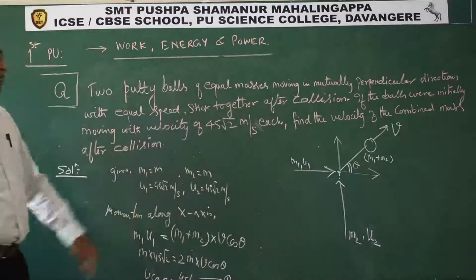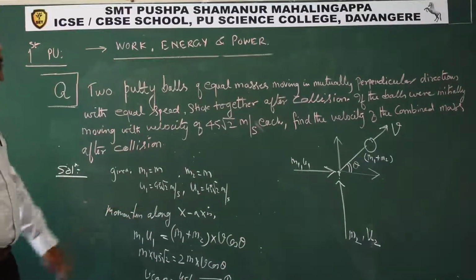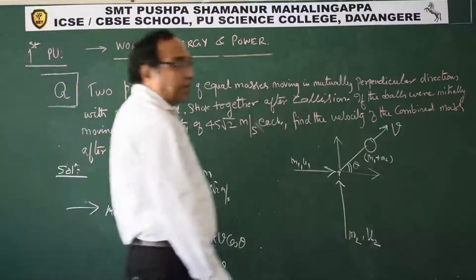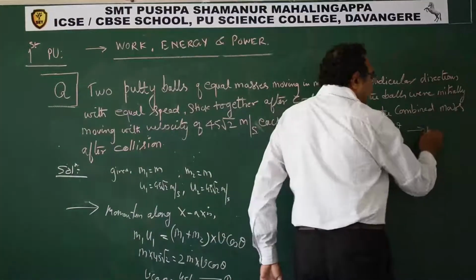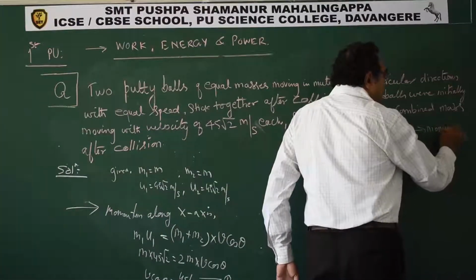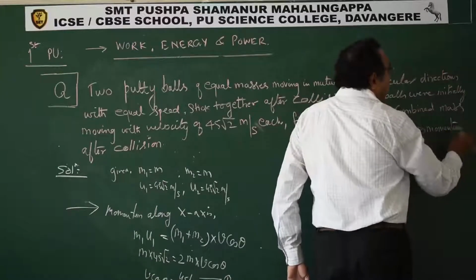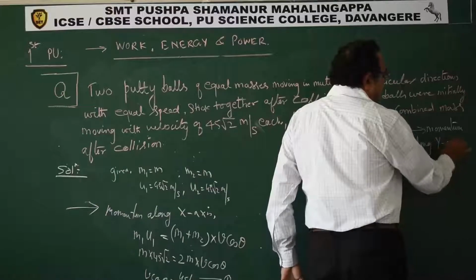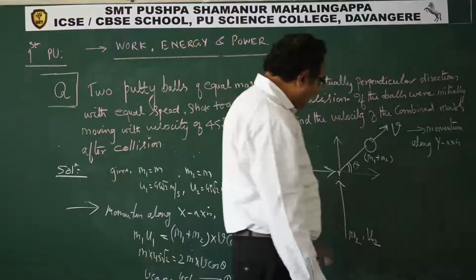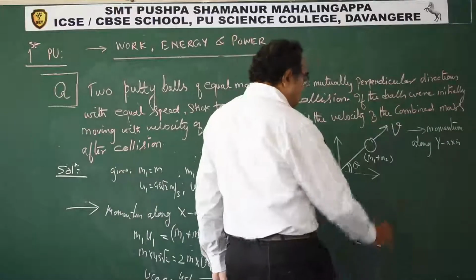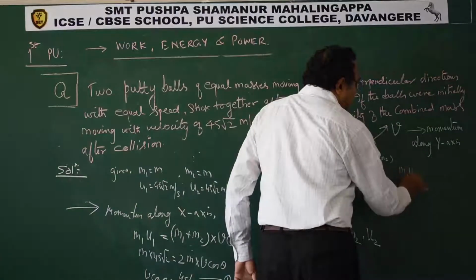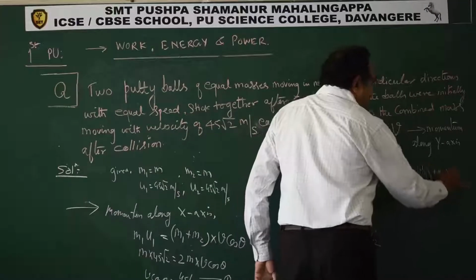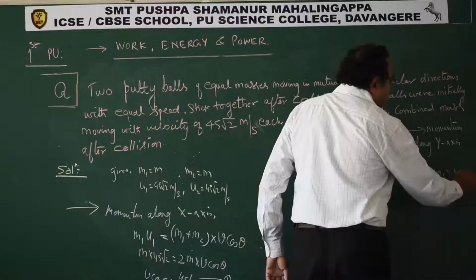This is conservation along the x-axis. Same thing if I do conservation of momentum along the y-axis: m2 u2 is equal to (m1 plus m2) into v sin theta.